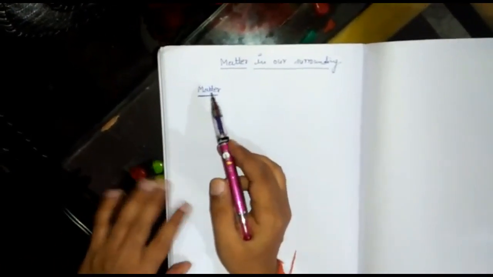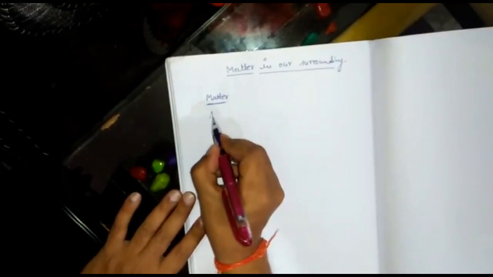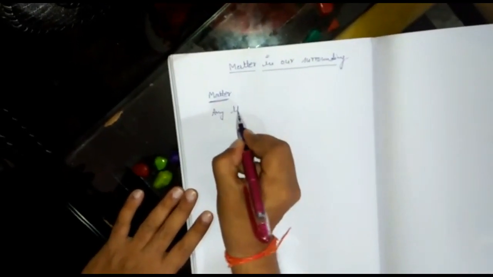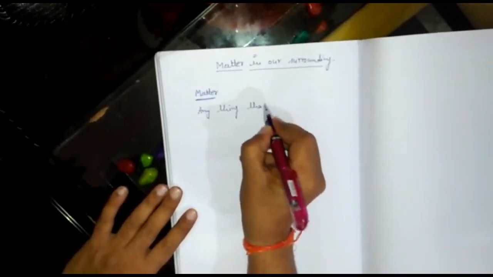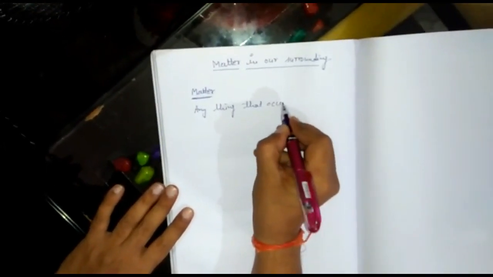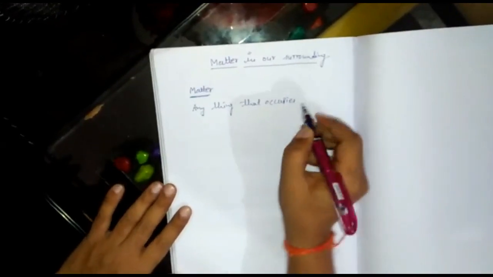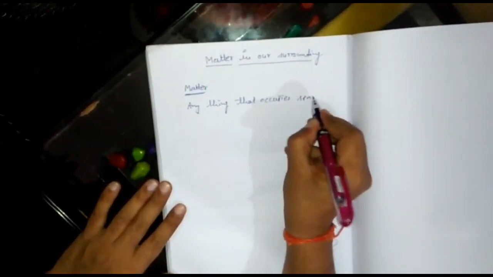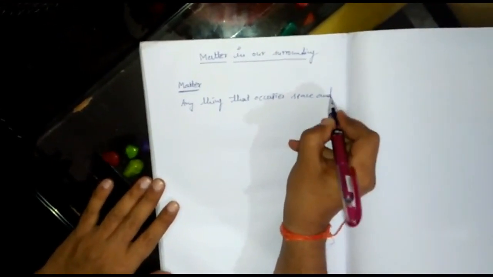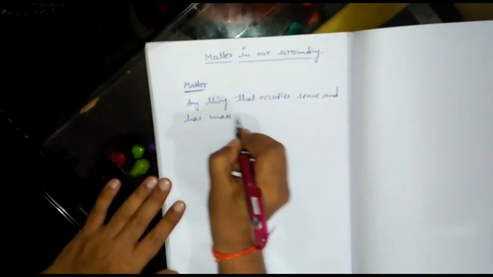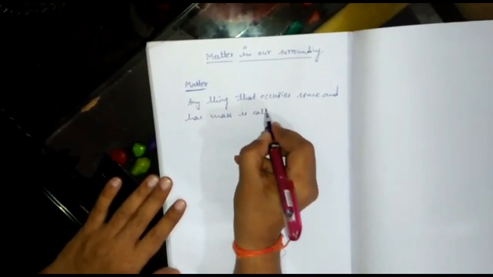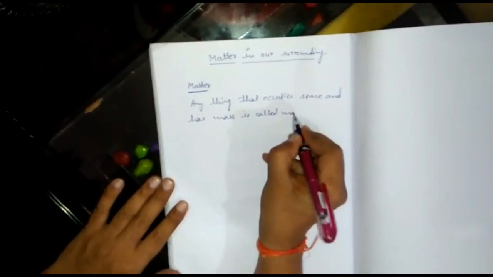What is matter? Anything that occupies space and has mass is called matter.